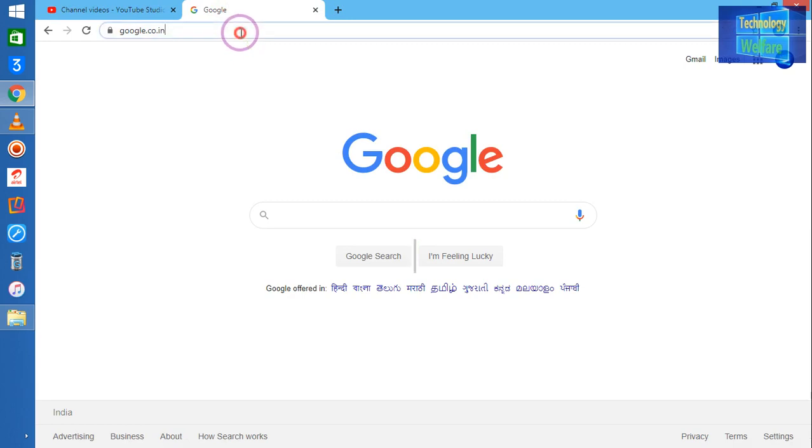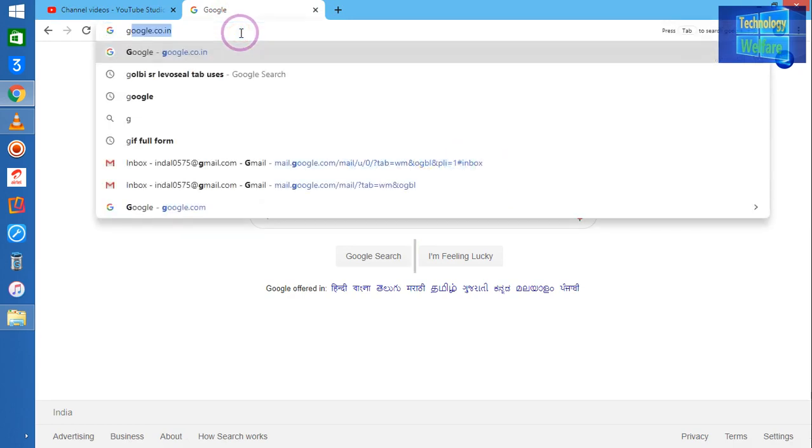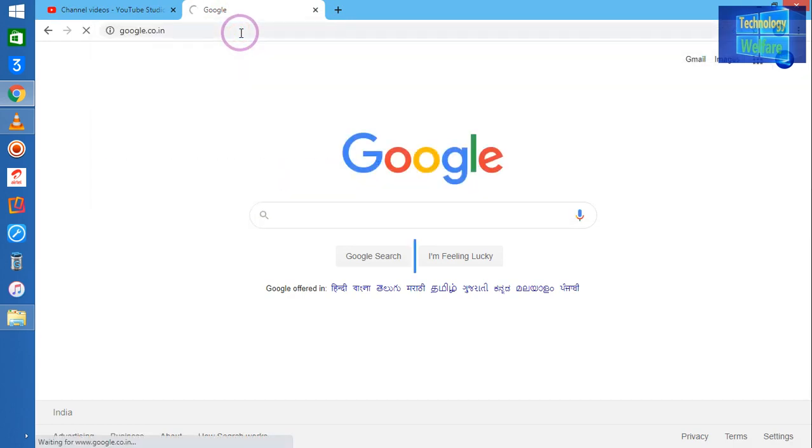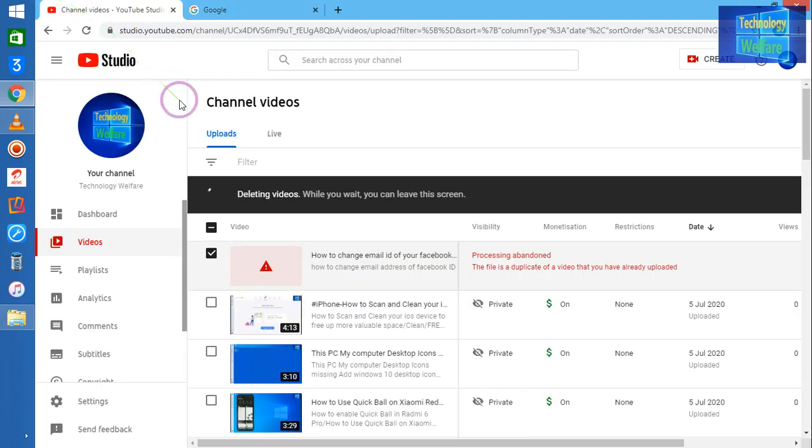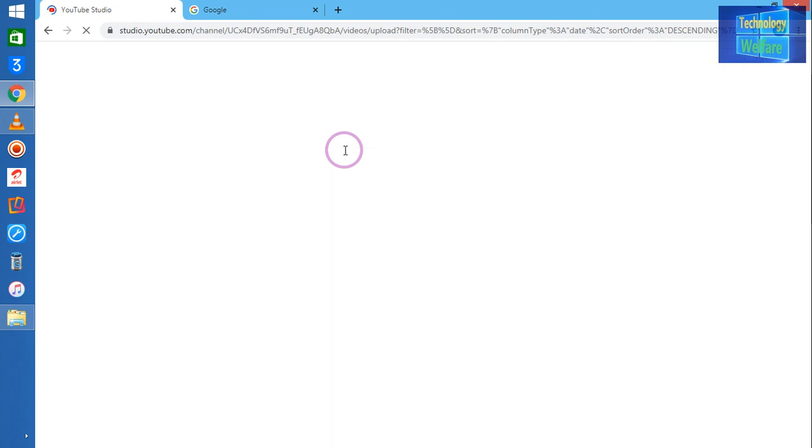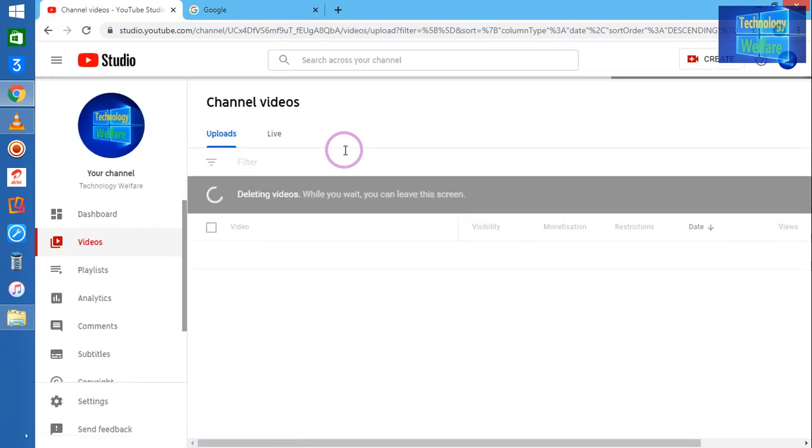Let me see whether the internet is working or not first. Still it's processing, guys, so let me click on this cursor once. Might be the server is down, guys, that's why there is a problem here, but however I would like to show you how you will delete it.